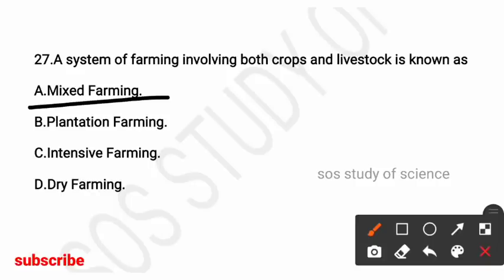Next question, a system of farming involving both crops and livestock is known as. Options mixed farming, plantation farming, intensive farming, dry farming. So here the right answer is option A, mixed farming is a system of farming involving both crops and livestock.